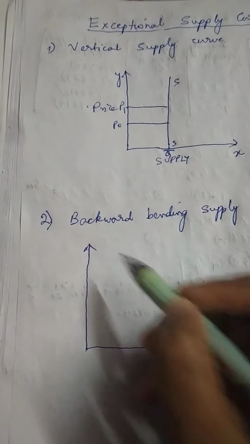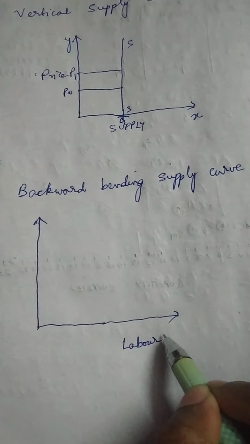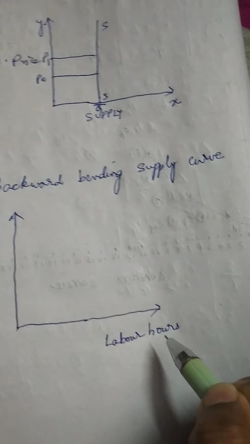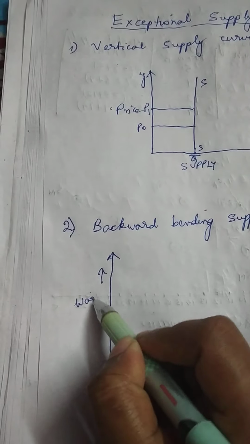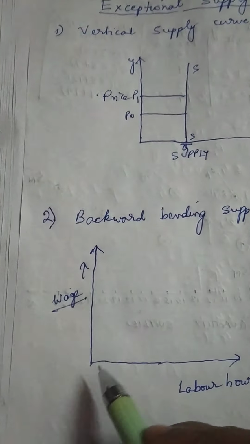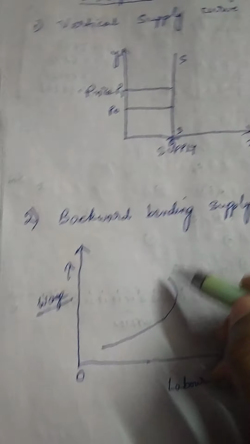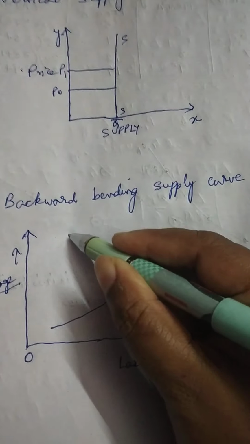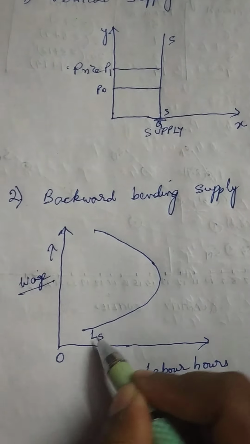So here we measure in the x-axis labor hours and in the y-axis the price of labor, that is wage. So if this is the origin, the labor supply curve will be backward bending like this. Say LS.